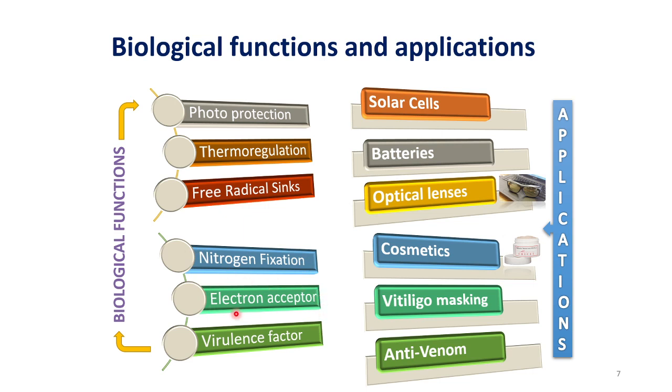Melanin has a lot of biological functions, and these can be utilized in various applications. It can be used as a UV absorbent in optical lenses, and it can provide a very good sun protection factor in cosmetics such as sunscreens.